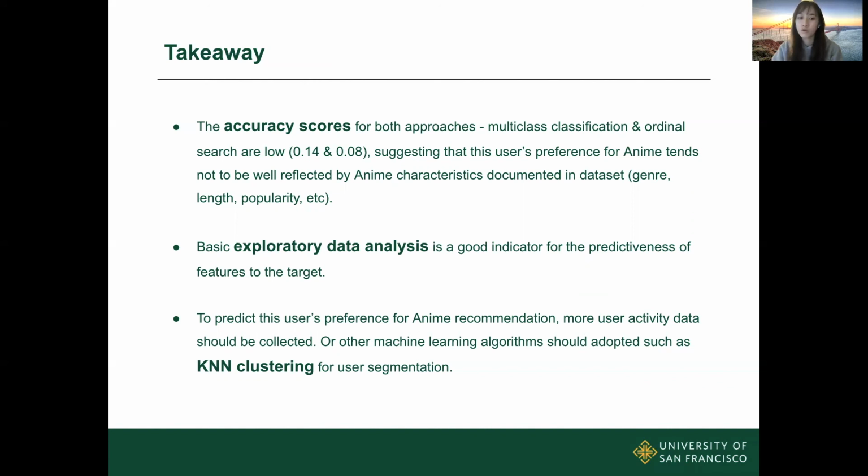So I think in order to build a recommendation system that really captures user behavior and user preference, more data should be collected and a more granular and textual analysis should be done. In addition, other kinds of machine learning algorithms, such as unsupervised learning, KNN, and clustering, can be considered. And so we can assign the users to a specific segment where they share similar patterns and preferences. So that's all for my project.